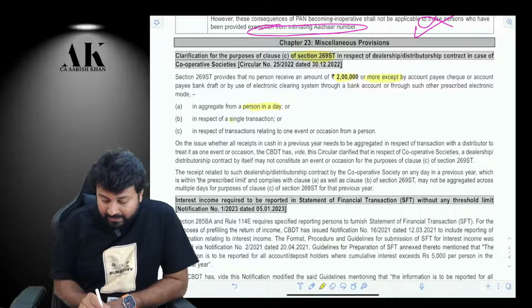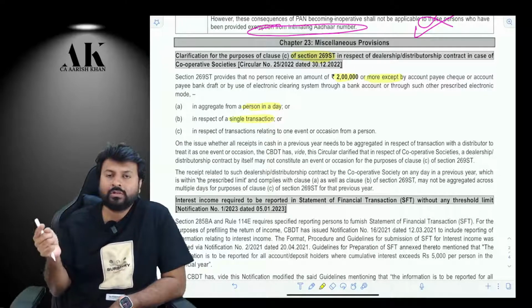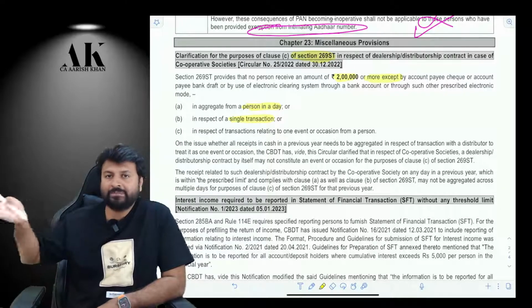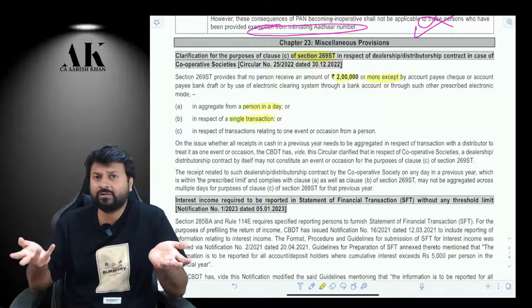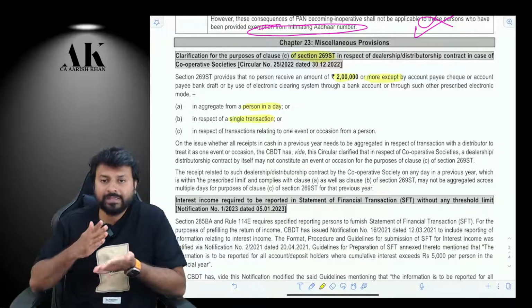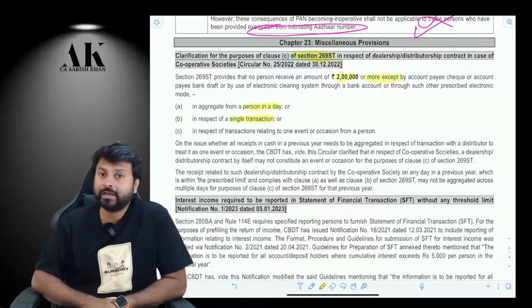Second, if your transaction, that is, if your invoice value is 2 lakh or more, then also you cannot receive cash over multiple days. Suppose my invoice value is 2,50,000 rupees for today, then I cannot receive 50,000 cash today, 50,000 tomorrow, day after tomorrow, and so on. I cannot receive that also.